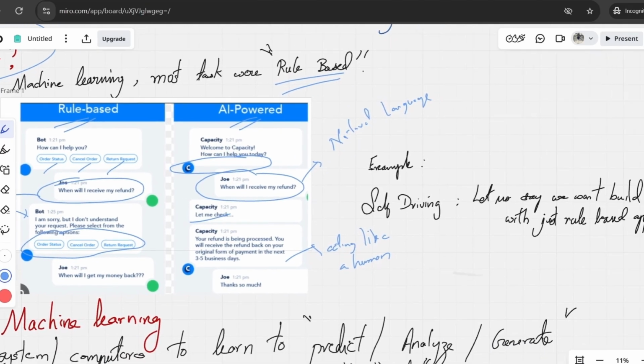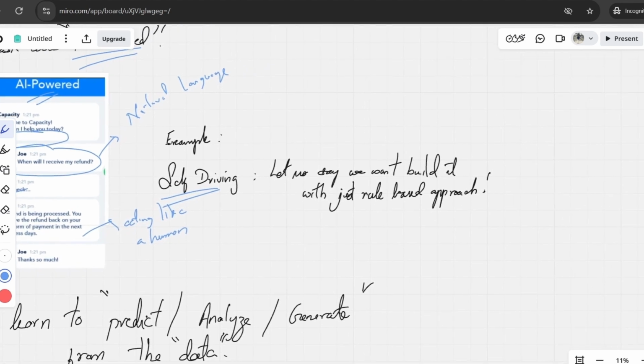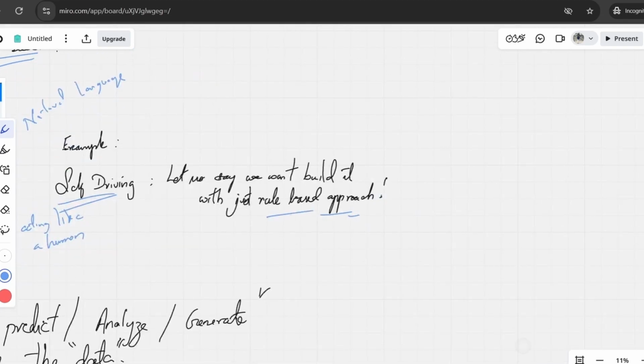Okay, let's move on to one more example. Let's say you want to design a self-driving car, but without any AI or machine learning approach, you just have to use a rule-based approach. What will you do? Let's say the task is that a car is already driving, and you have to make the car stop on its own. How will we do that with a rule-based approach? You will form certain conditions, right? You will include all the conditions where a running car should stop.